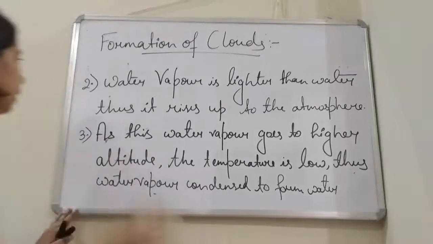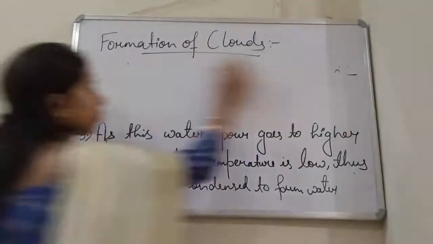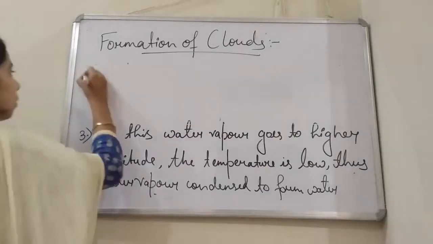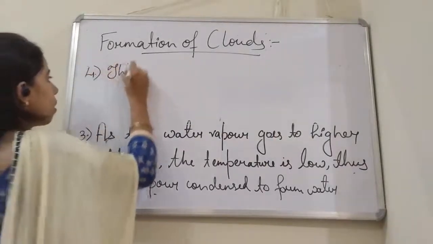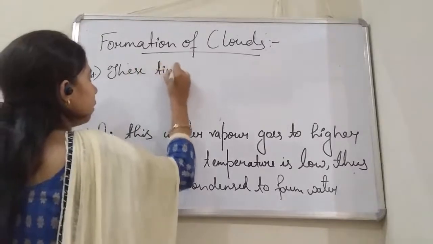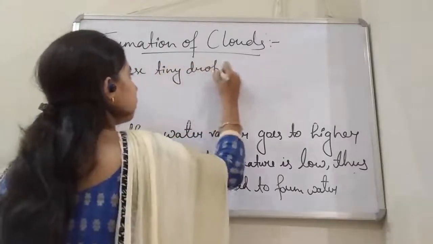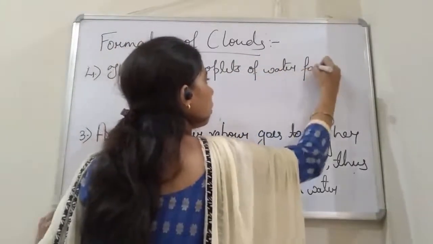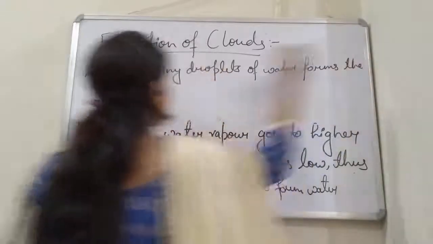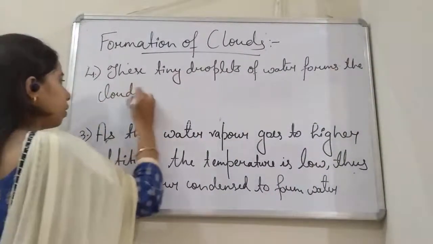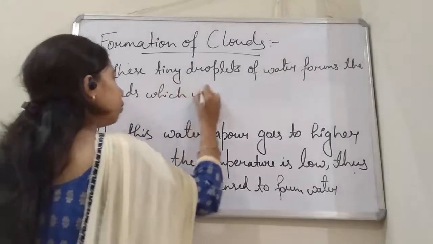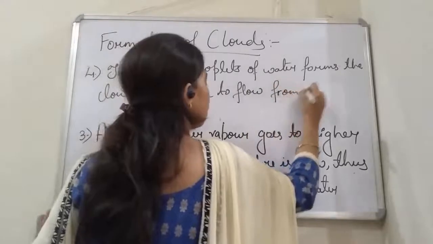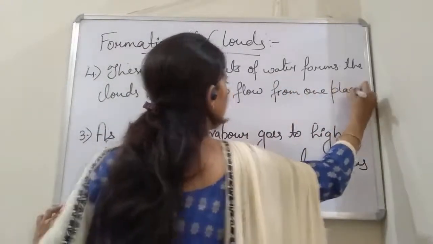So we can say that these tiny droplets of water form the clouds, which flow from one place to another.